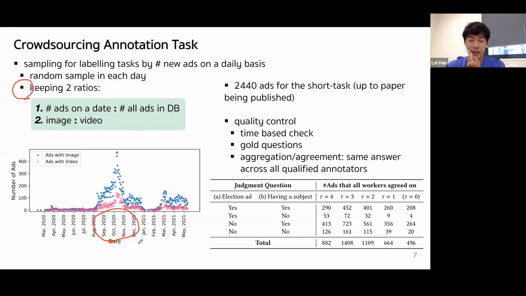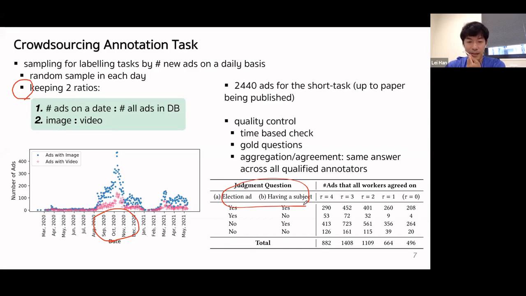We also check whether their answers to the gold questions are the same as the experts'. Remember that we have 2 ads serving as gold questions, and we have 2 questions for each ad: election or not, and having a subject. So there are 4 labels that we can compare with experts.